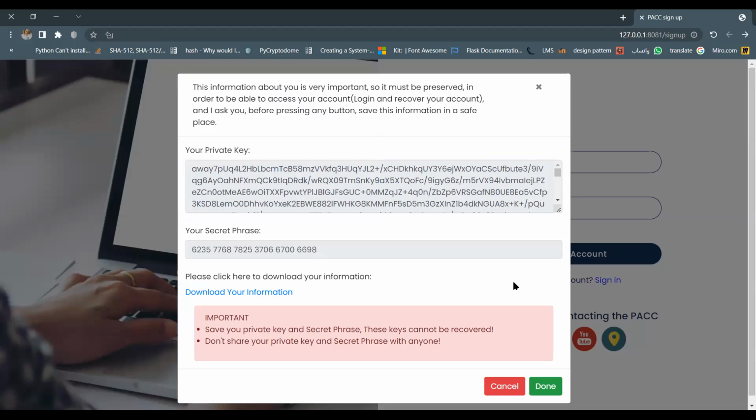This phrase will be needed by the complainant when he has forgotten his password, and through it, he will recover his account. This information is very important instead of the user's real information. The public key is the user's public identity for everyone, but the private key and the secret phrase are private information of the user only and should not be shared with anyone else, to maintain the confidentiality and the privacy of the user. You can download your information.